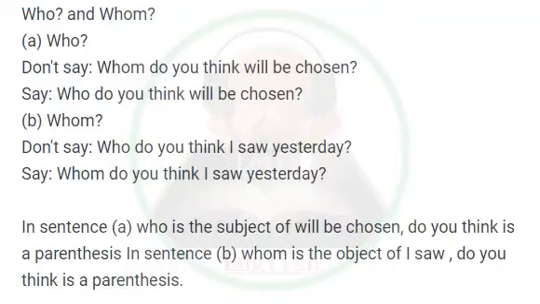Who and whom? Who. Don't say, whom do you think will be chosen? Say, who do you think will be chosen? Whom. Don't say, who do you think I saw yesterday? Say, whom do you think I saw yesterday? In sentence A, who is the subject of will be chosen; do you think is a parenthesis in the sentence. In sentence B, whom is the object of I saw; do you think is a parenthesis.